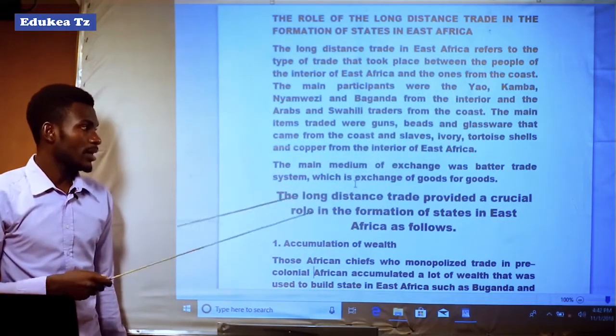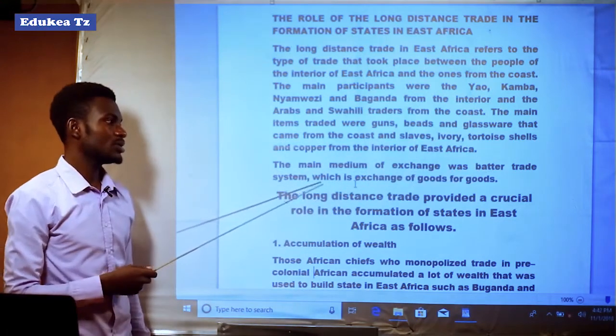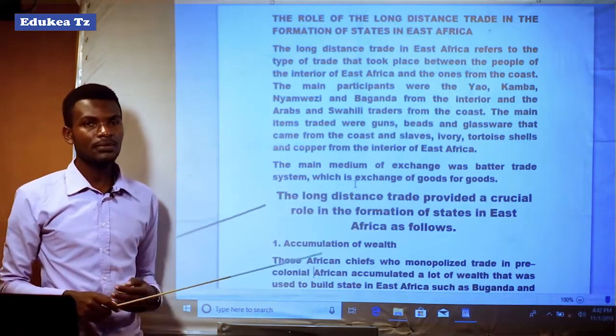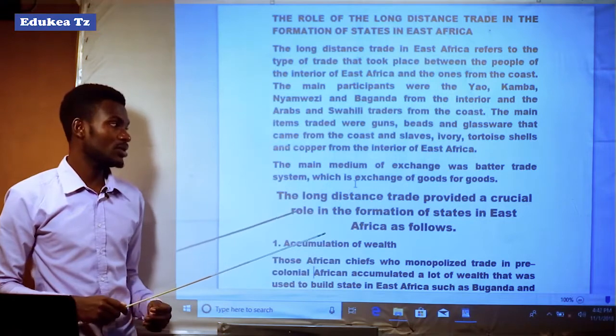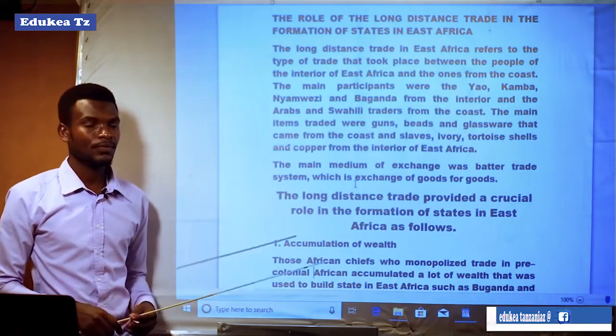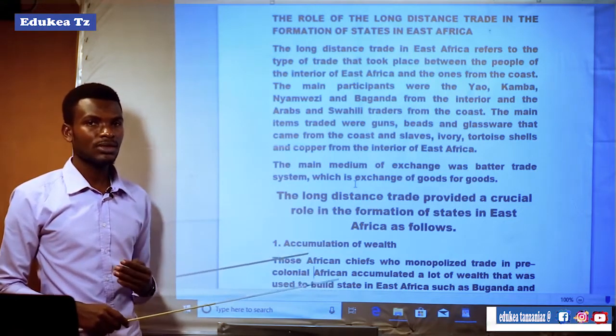The main medium of exchange was the barter trade system, which is the exchange of goods for goods.